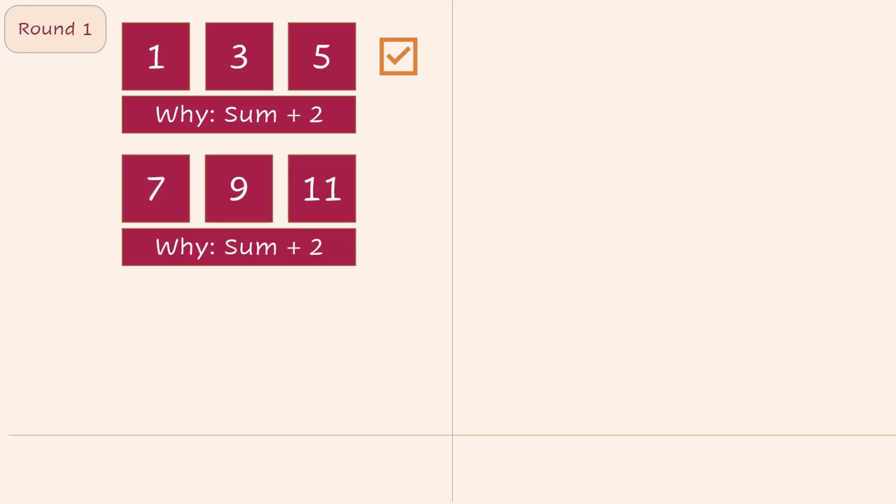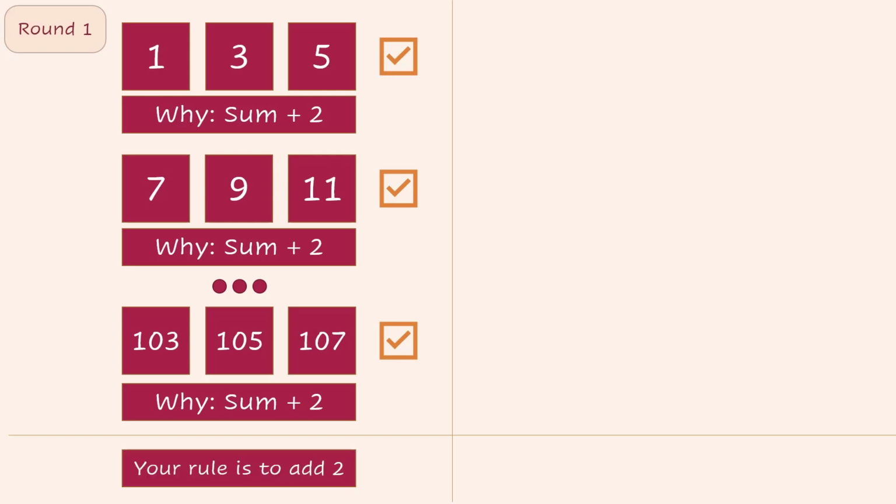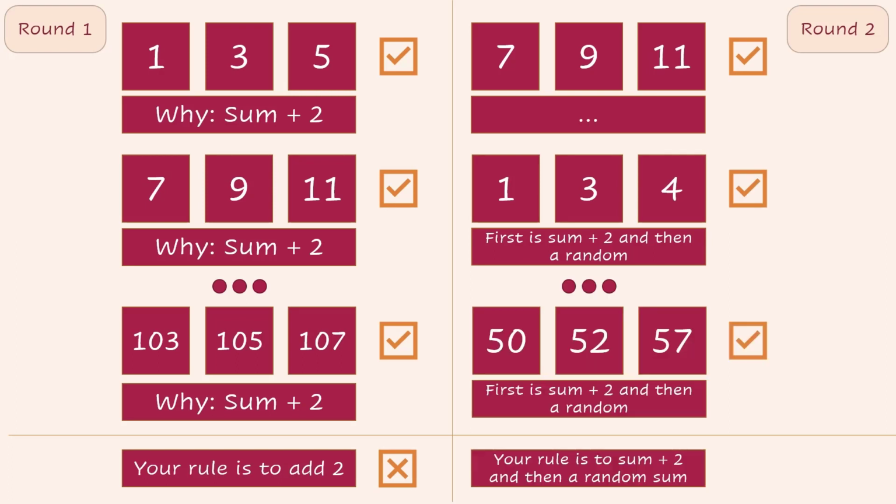Then the subject will iterate by suggesting other triads, including the reasons. Notice that in this example, the reason is the same. The subject can continue proposing triads. At some point, the subject wants to propose a rule to the researcher, and they will get feedback on whether the proposed rule is correct or not. In this case, the rule was incorrect. At this point, round 2 would start. The subject starts freely again, with any triad and reason. Notice that in this example, the triad still conforms to the rule that has already been expressed to be incorrect. The subject continues with more iterations and rounds until the correct rule is found or the subject gives up.